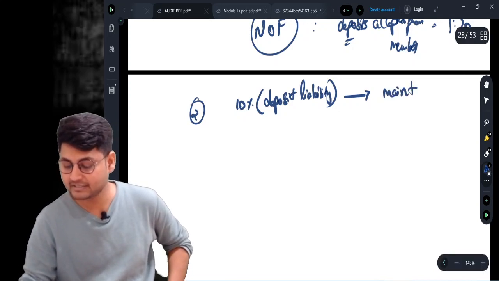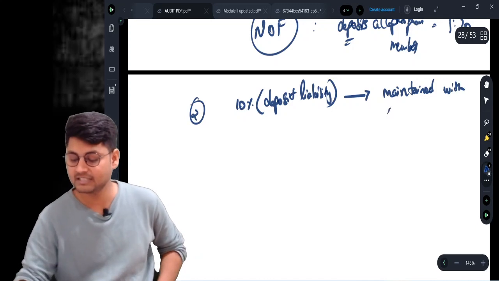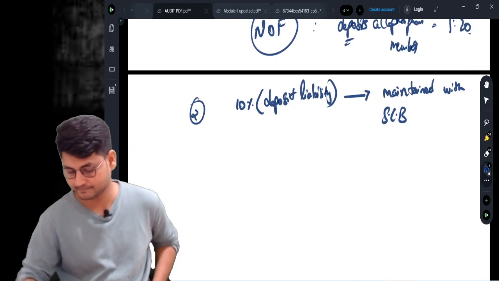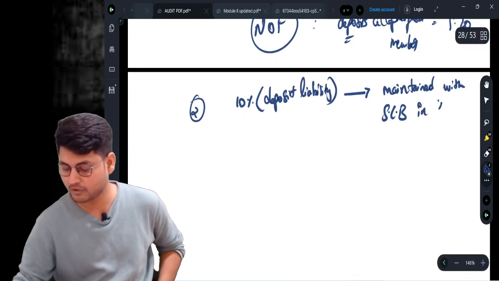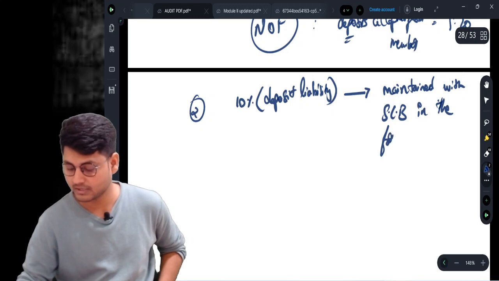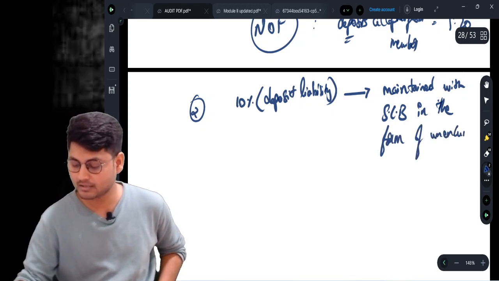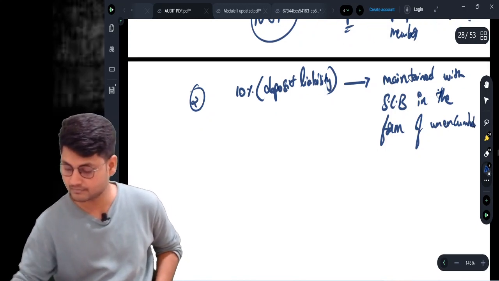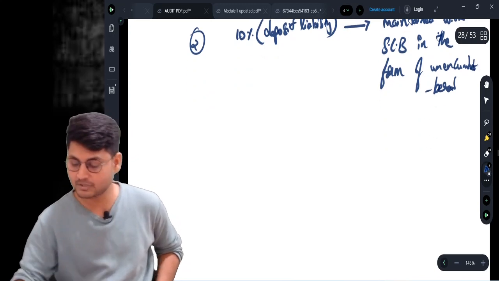Maintained with whom? With scheduled commercial banks, in the form of what? In the form of unencumbered term deposits.